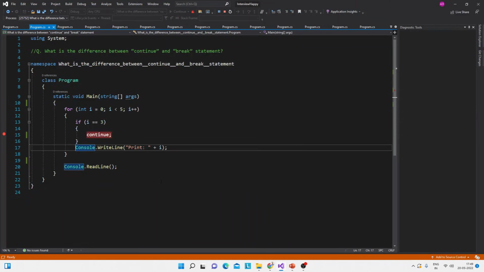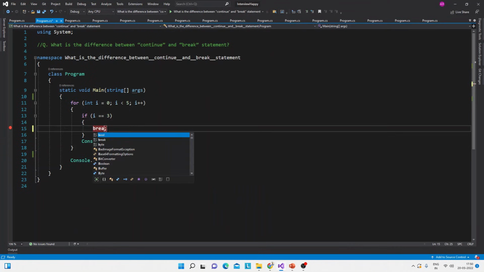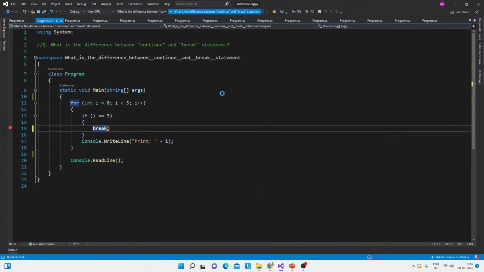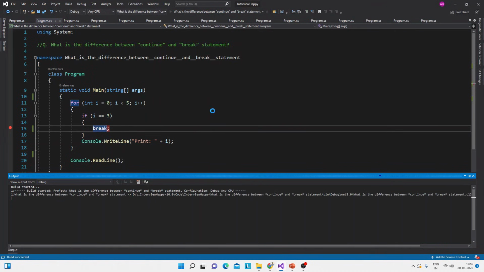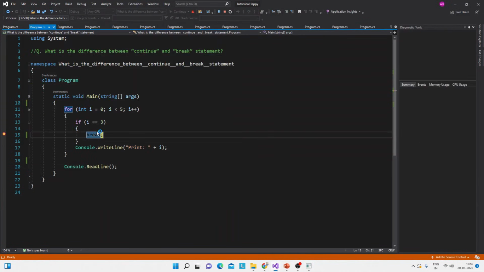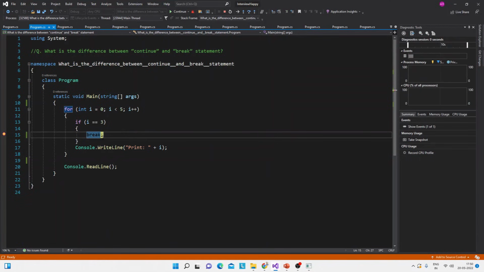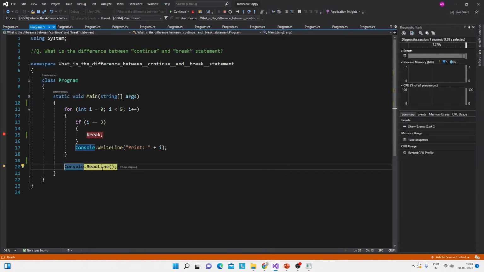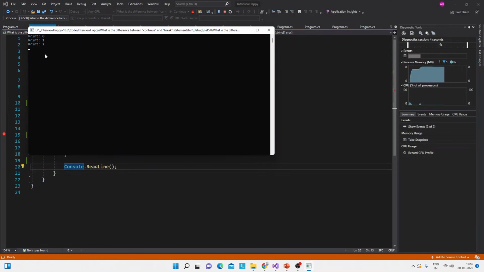Now let's see the break. So what will break do? We will run the program. See, right now the breakpoint is at the break line and then I will press F10 and it will suddenly go out of the loop. So the rest of the statements will not be executed. So 0, 1, 2, no 3 and no 4. So this is the difference between continue and break. If you have any questions about this particular question, then let me know and I will try to answer it as soon as possible.